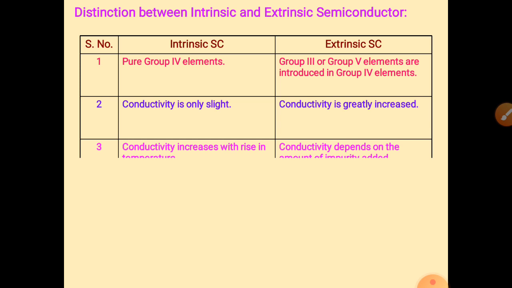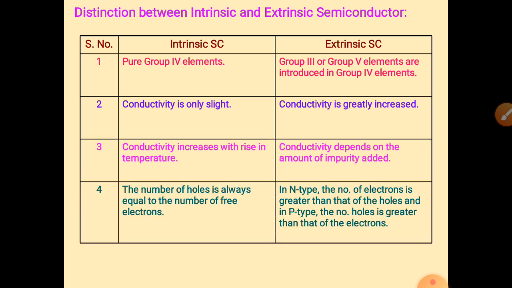First of all, what is intrinsic? It is pure. Extrinsic means an impure semiconductor. So an intrinsic semiconductor is pure, a group 4 element, but extrinsic uses group 3 and group 5 elements. So conductivity is only slight. Intrinsic has very little conductivity. Why? Because the numbers of holes and electrons are the same, that's why conductivity is very low for intrinsic. But for extrinsic, conductivity is greatly increased because one type of charge carrier is more than the other.